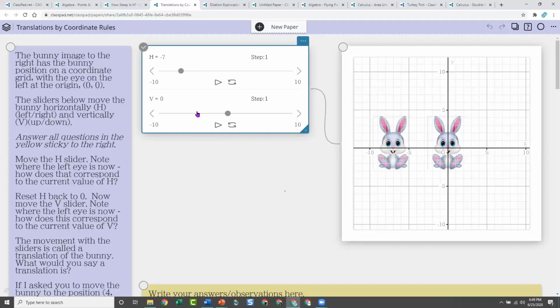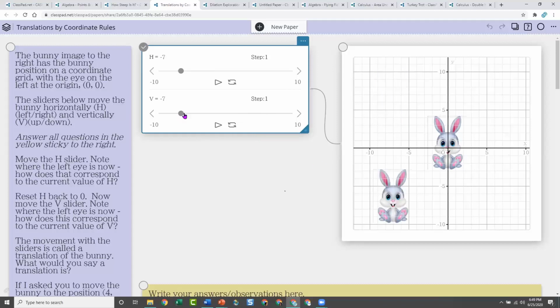So that's a nice thing. And now I can also move up. So now they could conjecture, if I want the bunny to move up, I'm going to add to the Y value, the vertical. So let's move the bunny up 6. And if I want him to move down, I'm going to go negative.